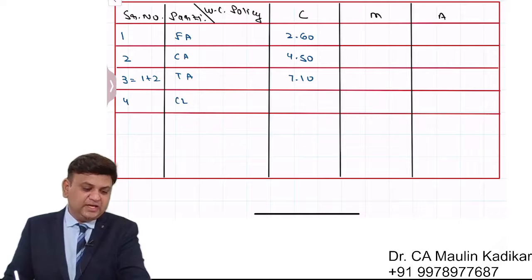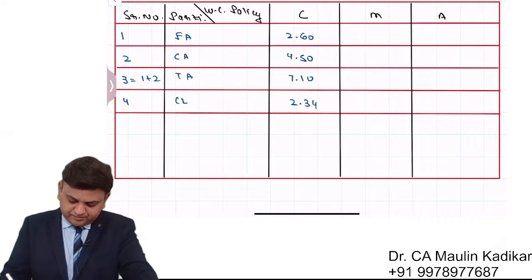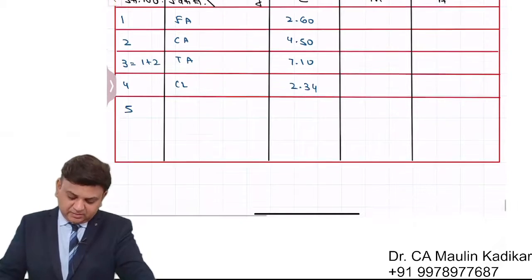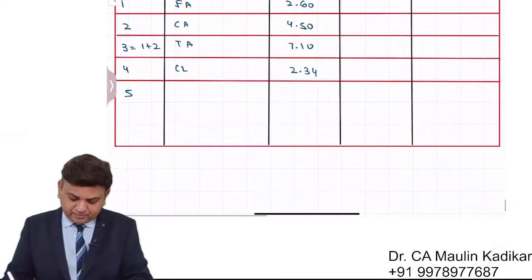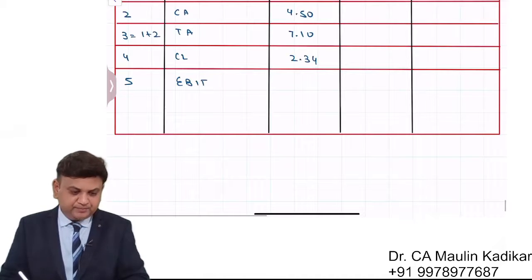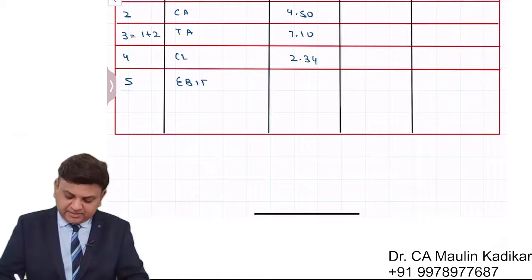Fourth is CL, current liabilities. It is 2.34. 5. In that, EBIT, that is operating income. In case of the conservative working capital policy, operating income is 1.23.